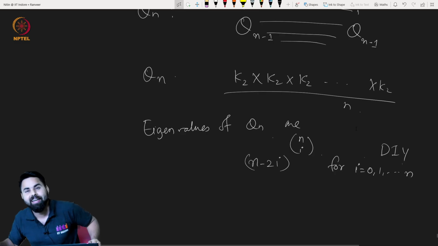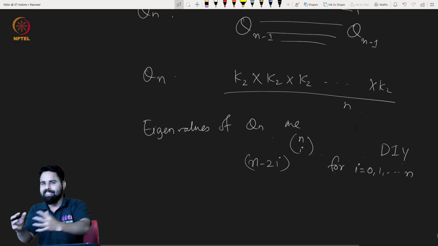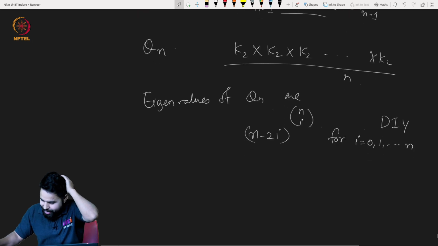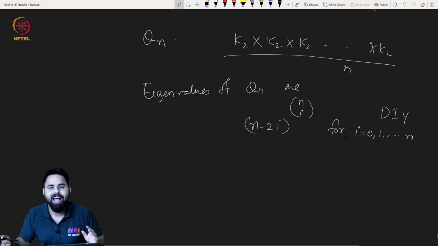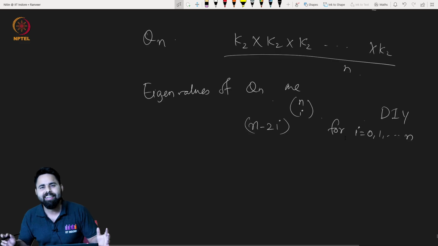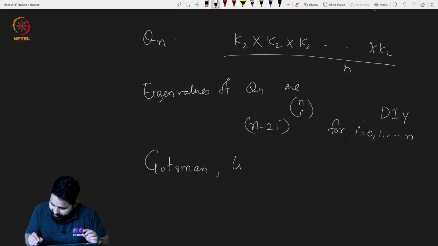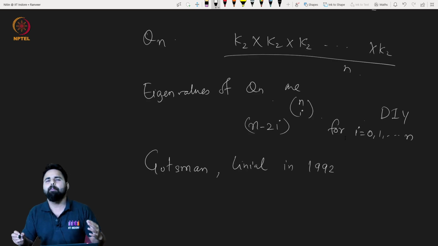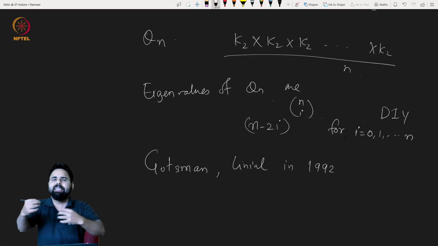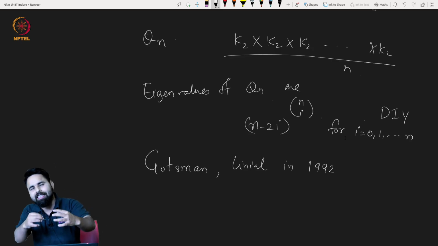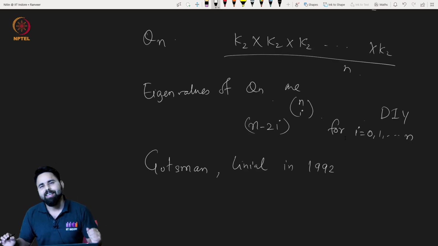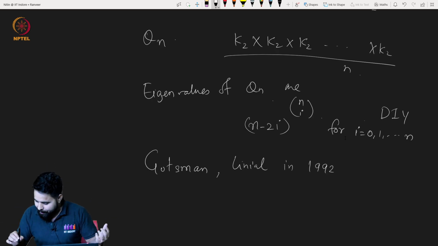Let us go to that relation between the sensitivity conjecture and the structure of the hypercube, which was given by Gotsman and Linial in 1992. They have established some connection between sensitivity and the structure of hypercube graphs.